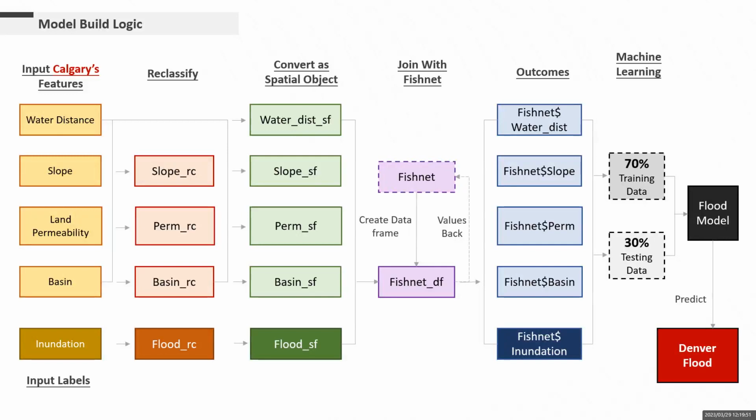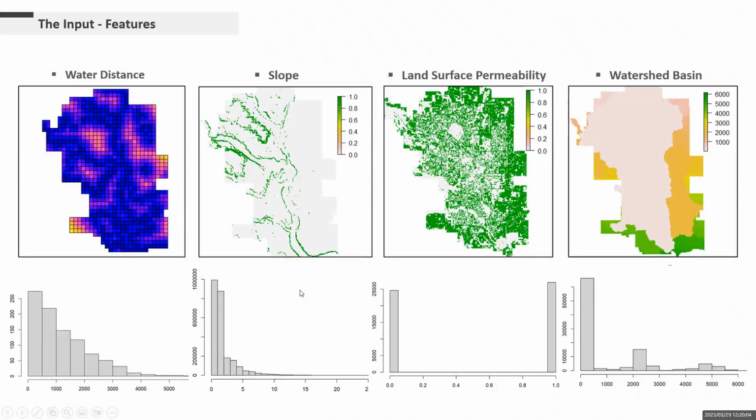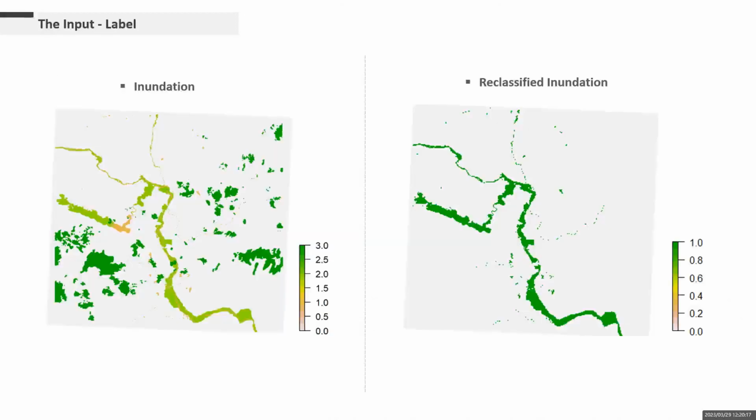The goal of our project is to use machine learning to predict the probability of flood inundation in cities based on their geographic features. Now, let's dive into the details of our methodology and results. Our first step is to collect and prepare data from Calgary Open Data website and Denver Open Data catalog. The variables we used in the model include the distance from water, slope, land permeability, and basin. We conducted visualizations of the variables in Calgary and compared it to the city's inundation map. From observation, all the variables are likely to have a relationship with inundation sites.